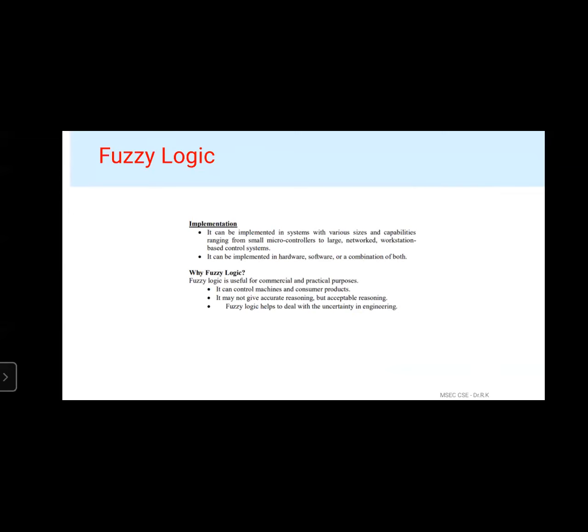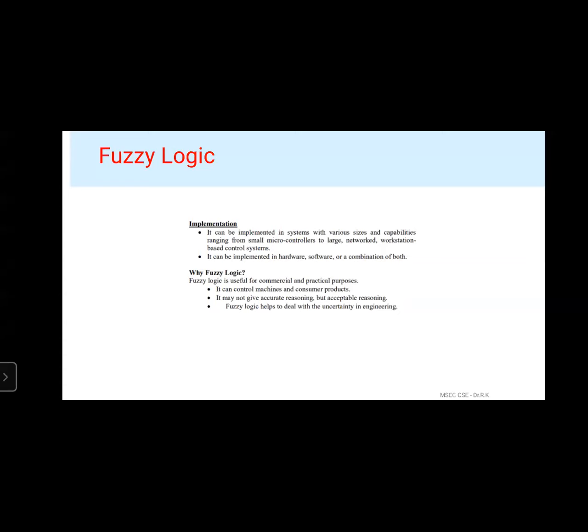These are some of the applications where fuzzy logic is used. And this can be implemented in hardware and software, or else a combination of both hardware and software. Okay, so this is where the implementation of fuzzy logic is done.